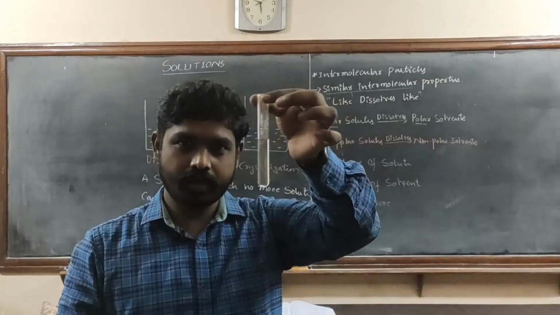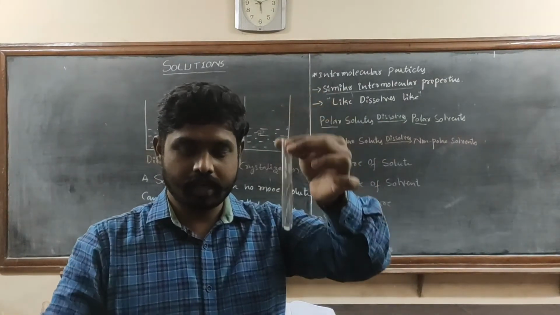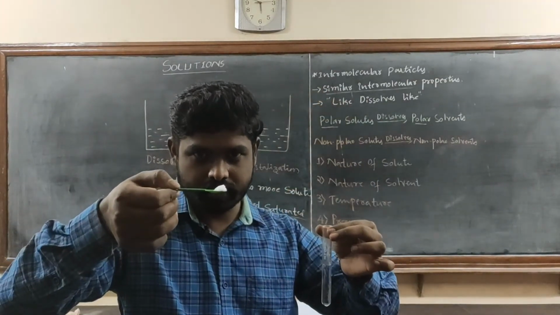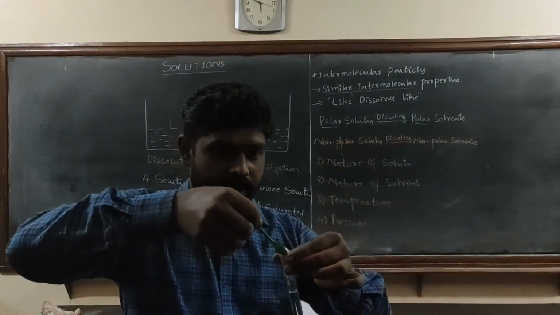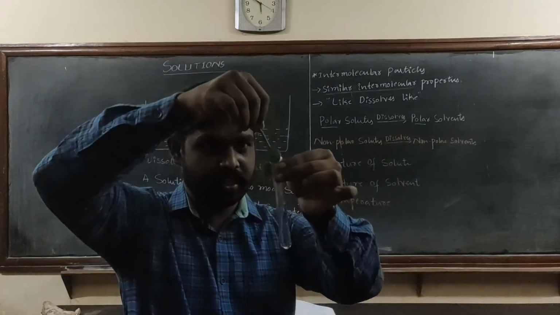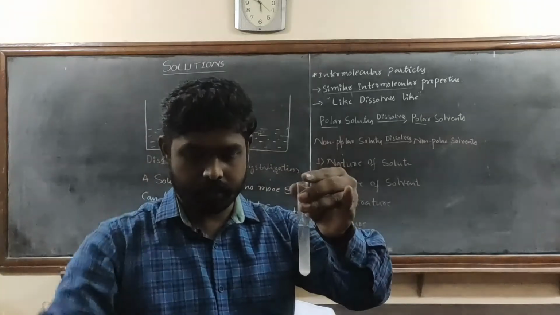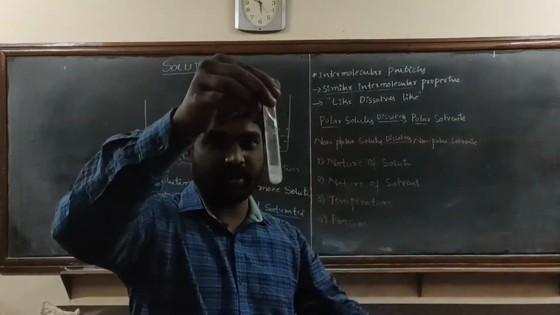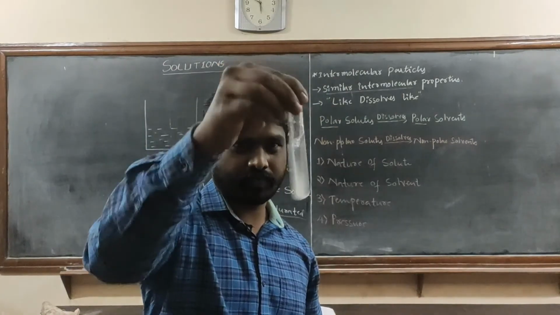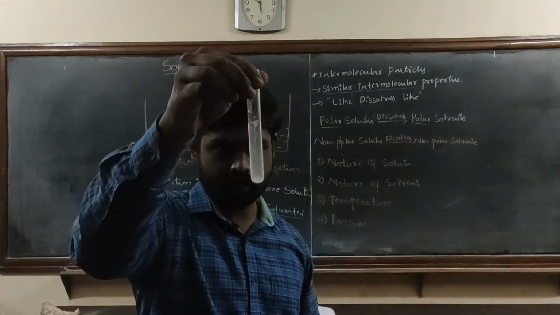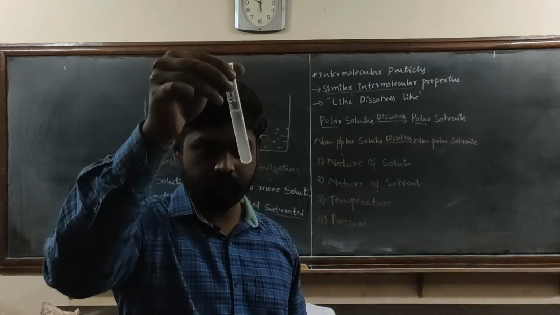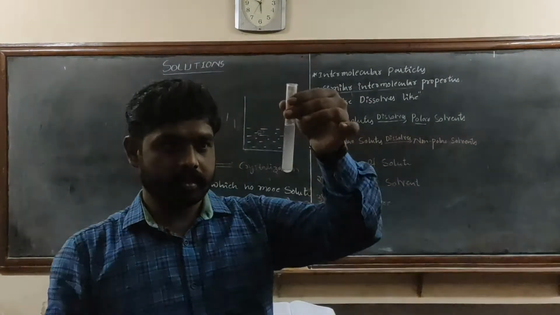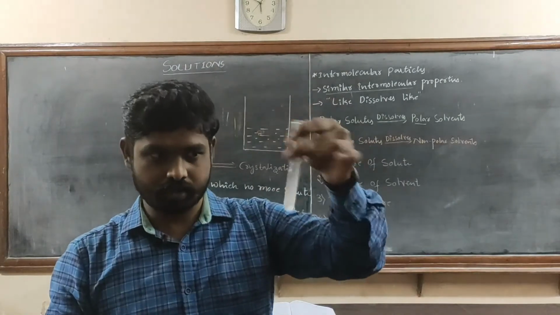So, this is a solvent, that is water I have considered, and here is a solute, that is sodium chloride. Now, if I consider this solute in a solvent, that will be dissolved. Now if I shake it thoroughly, this will dissolve. That means the solubility of NaCl in water. Now this process is called dissolution.